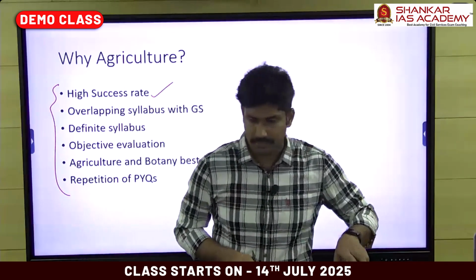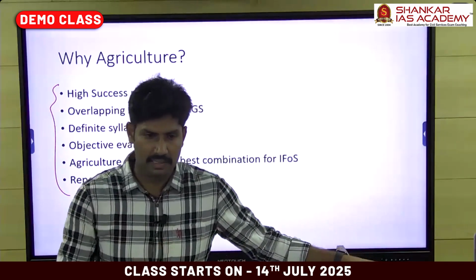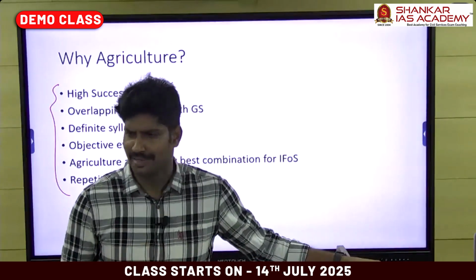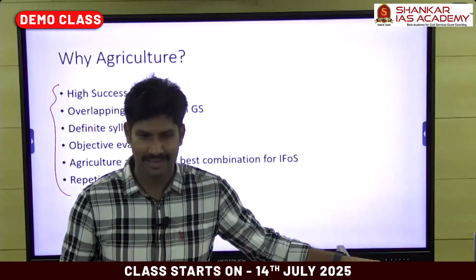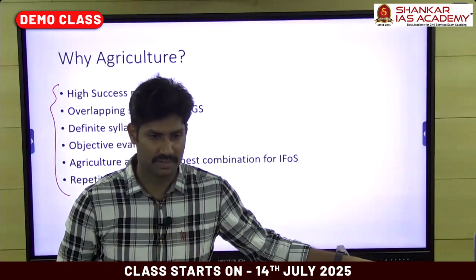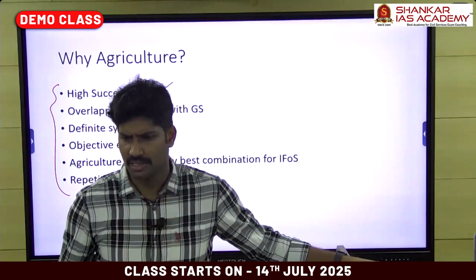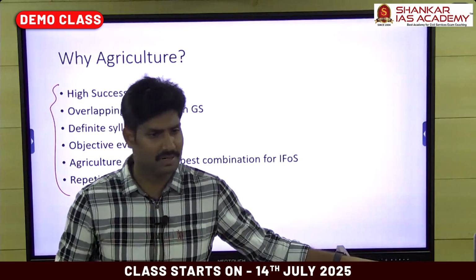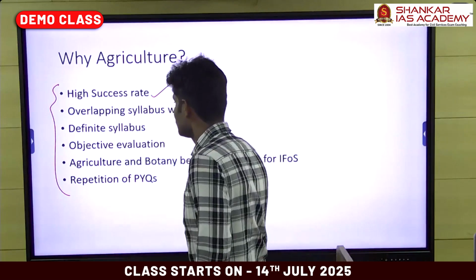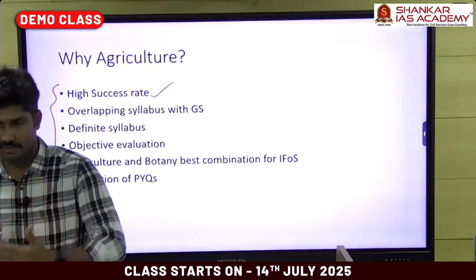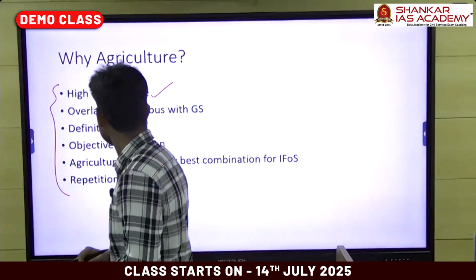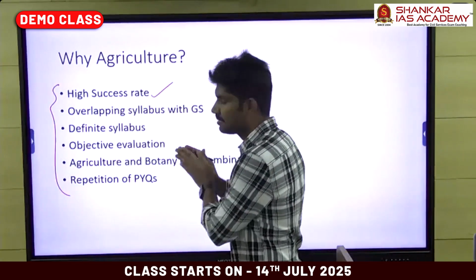Recently from Tamil Nadu, and mostly Maharashtra and Tamil Nadu, we produce maximum results with agriculture optional. Maharashtra is a very good center. Actually, in Pune there is one college, the College of Agriculture Pune. In Maharashtra and Tamil Nadu we are getting good results with agriculture optional. Most of the students who cleared the CSE are from either Maharashtra or Tamil Nadu. The success rate is based on the proportion.